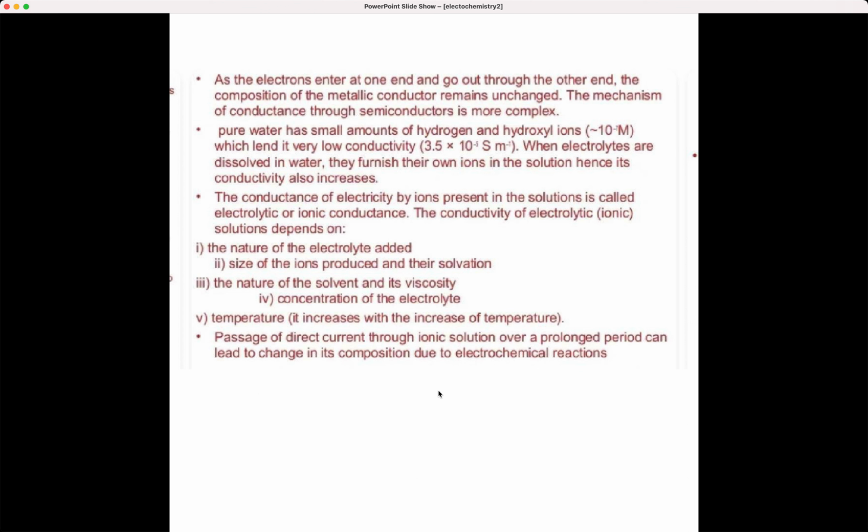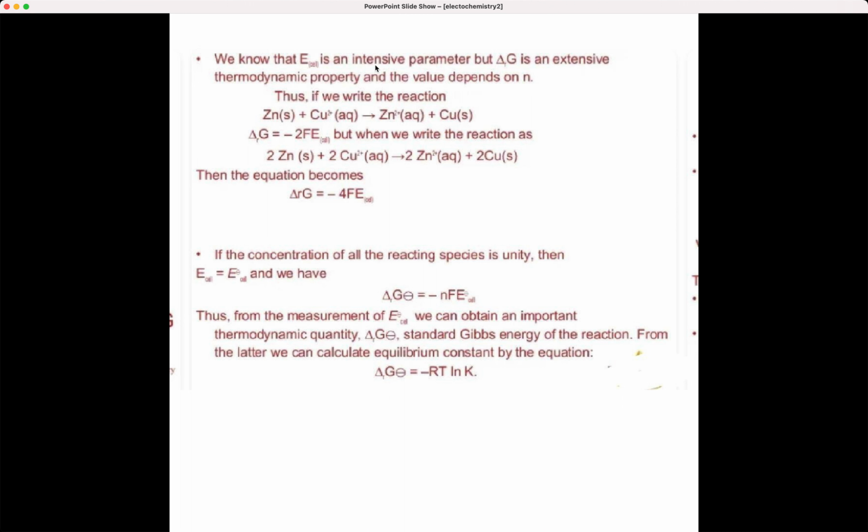This is very easy, and I have included this as a very simple note, so that even if you want, you can take a screenshot of this for your reference. Now, you know that E cell is an intensive parameter, but delta G is an extensive thermodynamic property, and the value depends on n.